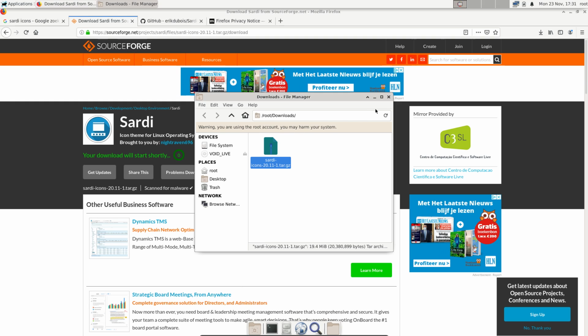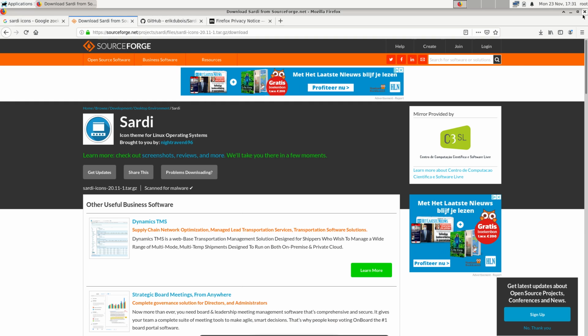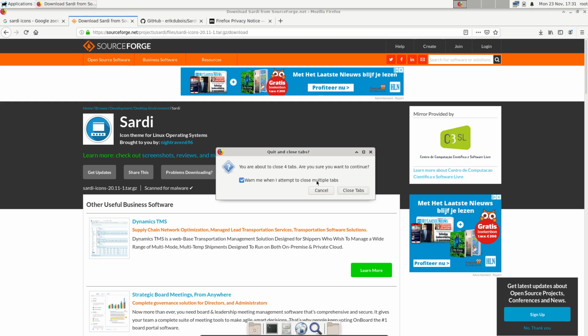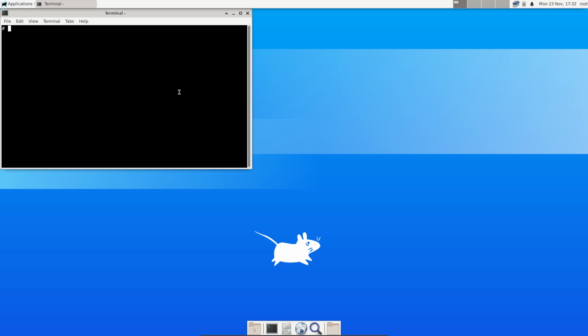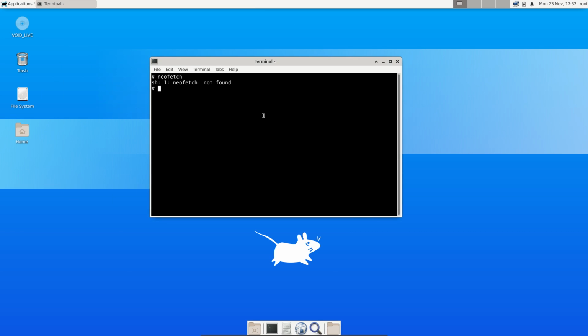Warning, you're using the root account. True, true, true, true, true. Close. We need to unpack things. Control T. Let's have a look. Neofetch is probably not going to be installed. How do I install elements? I do not know.